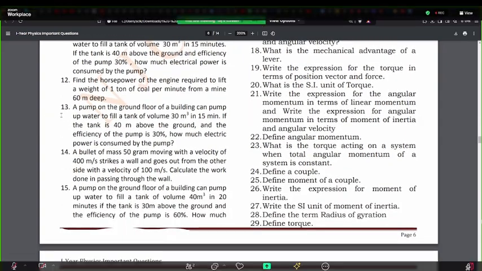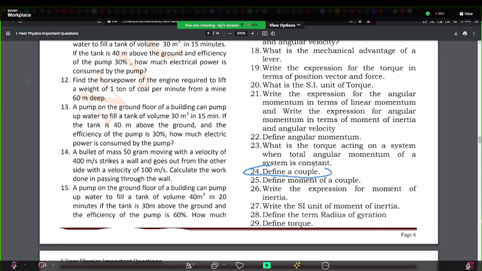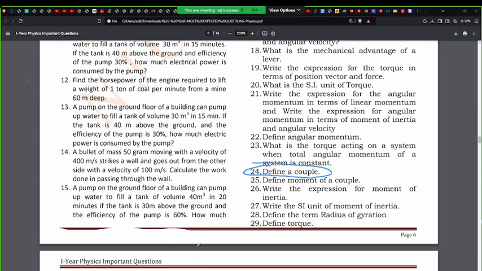24, for some reason every year they ask about a couple. Define a couple. Equal and opposite forces acting along the same line. That definition, all right. 28th one, please mug this up.